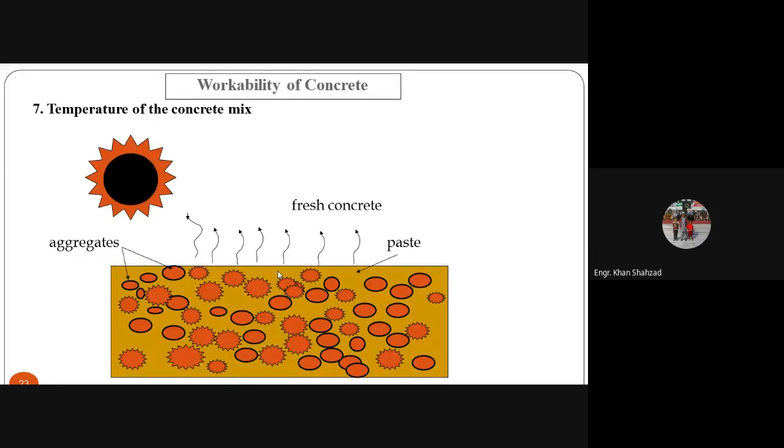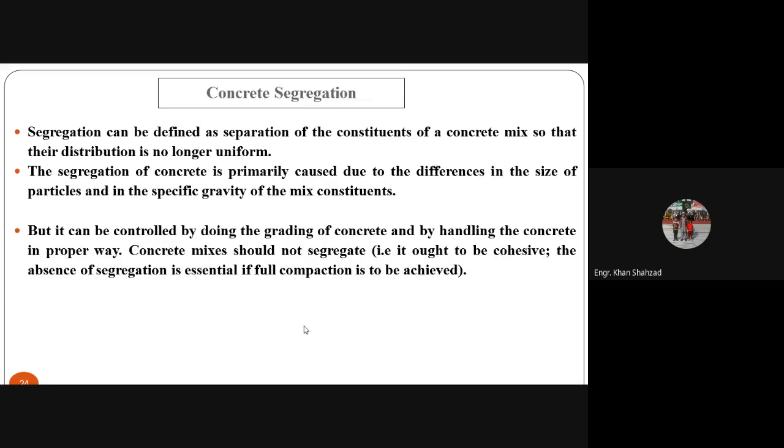Now the next one, temperature. What will be the effect of temperature on workability? If you are working in winter, there will be less chance of water evaporation from the concrete. And if you are working in summer, then there will be maximum chances of water evaporation from the concrete. So if water is evaporating from the concrete, after some time you may not be able to compress it easily, to finish it easily, to mix it easily. So the temperature also affects the workability of the concrete.